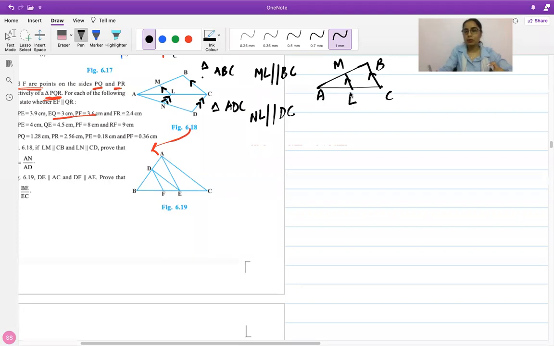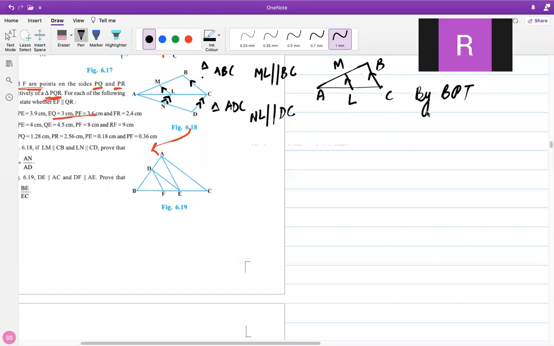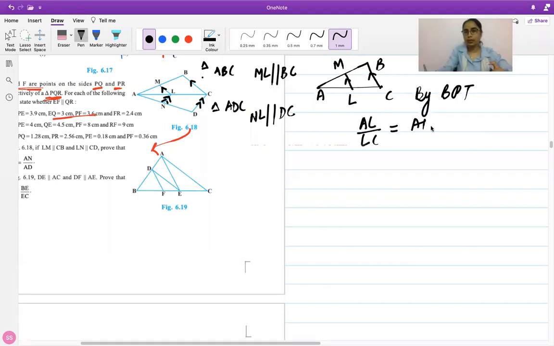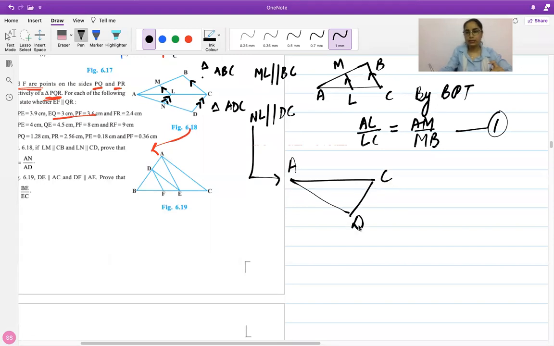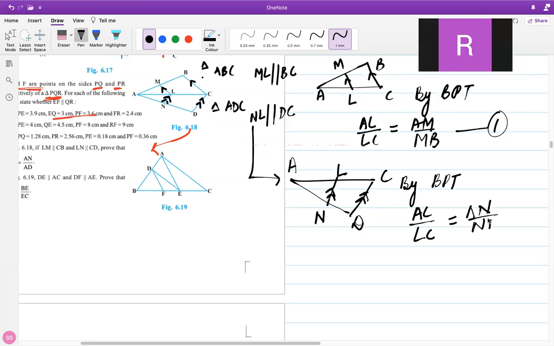Can anyone tell me what would be the ratio of the sides by BPT? AM upon AB is equal to AL upon AC. That's correct. You will have AL upon LC equals to AM upon MB. This is the first result that you get. Now for the second triangle, which is on the other side, let's just draw a rough sketch here. ADC. I've got LN parallel to the base of the triangle. Apply BPT here. So you will get AL upon LC equals to AN upon ND. So this is the second result.